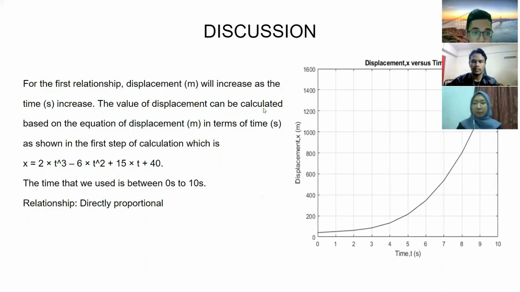Next for the discussion part. First, we have plotted the graph of displacement versus time. For this relationship, displacement will increase as the time increases. The value of displacement can be calculated based on the equation that we use in our program, which is x equals 2 times t to the power of 3 minus 6 times t to the power of 2 plus 15 times t plus 40. The time that we use for this calculation is between 0 second and 10 seconds. The graph shows a relationship which is directly proportional.